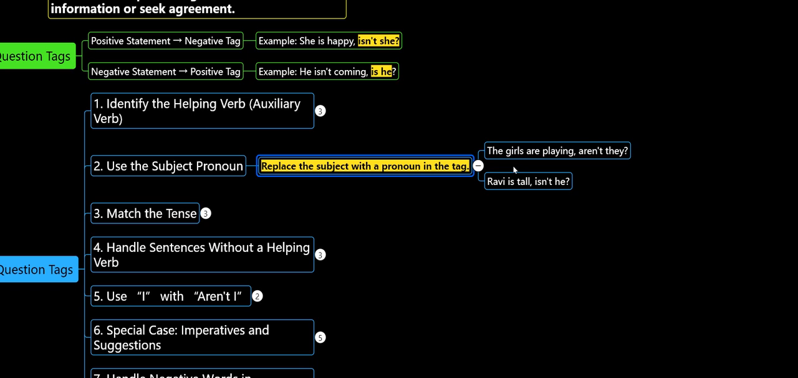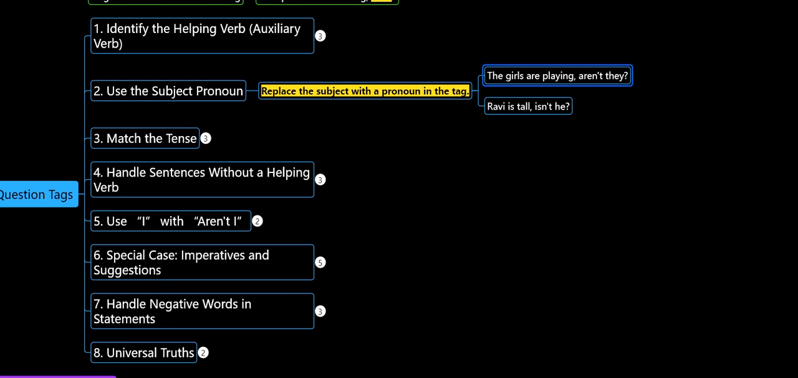Here, what is the subject? The subject is the girls, right? So it is a noun but in a plural form. So in this particular example, we are converting it into the pronoun. Here the girls are the nouns and we are converting it into a pronoun. That's the reason we have taken "they" here, right? So likewise, we need to take care while we are using pronouns. We always need to use the subject pronoun in our tags.